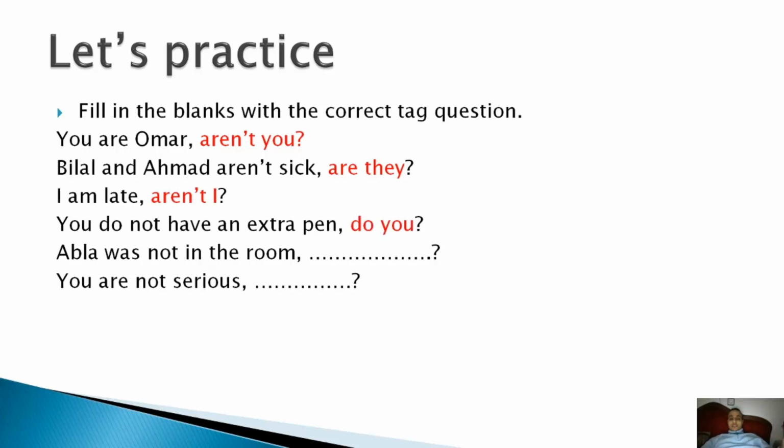You do not have an extra pen, do you? So here we have a helping verb, do. Okay? You do not have an extra pen. The opposite. Okay? We have a negative statement. So we have a positive short question. Abla was not in the room, was she? You aren't serious, are you?